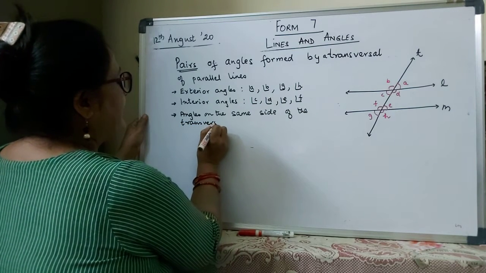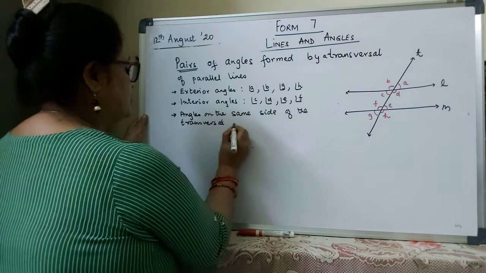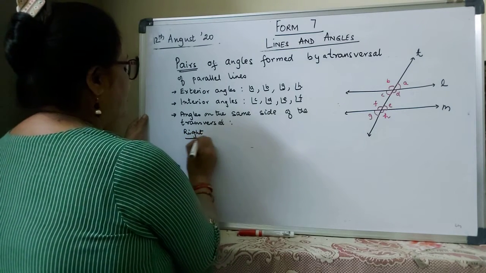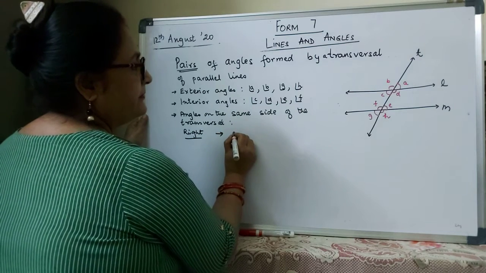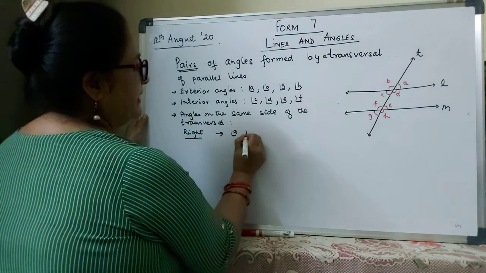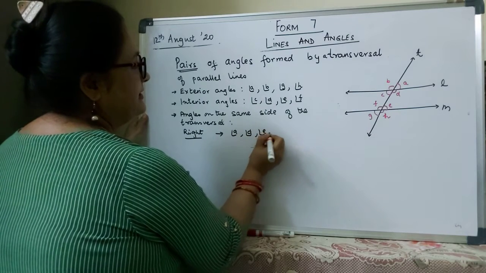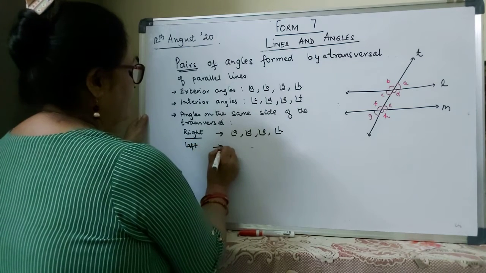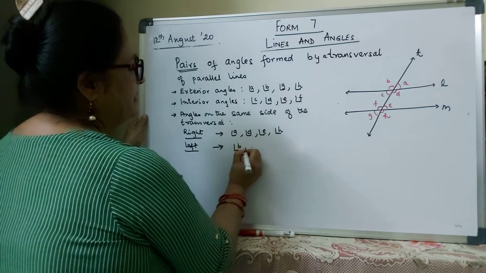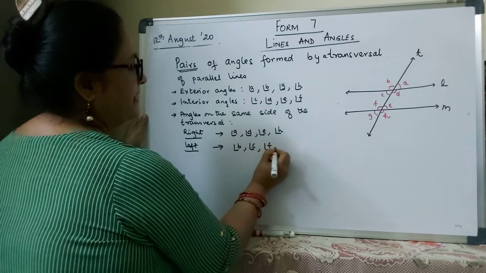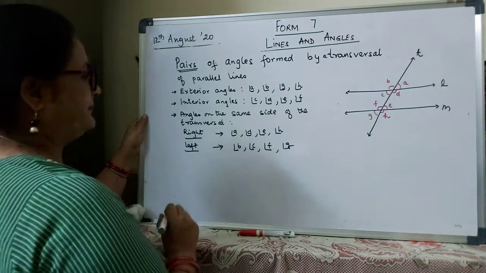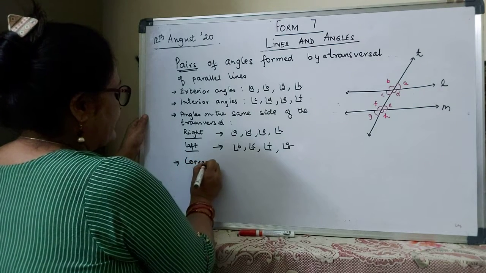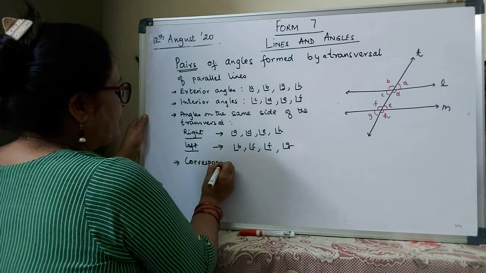On the right side, the angles are angle A, angle D, angle E, and angle H. On the left side, we have angle B, angle C, angle F, and angle G. Right. Next type of angles, corresponding angles. What do we know about corresponding angles?